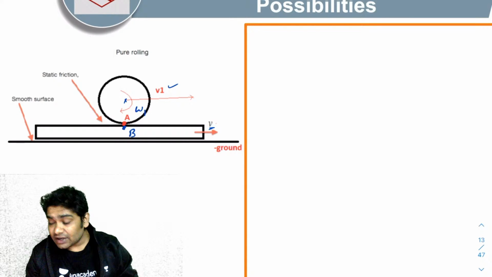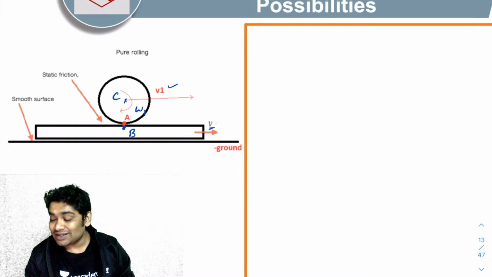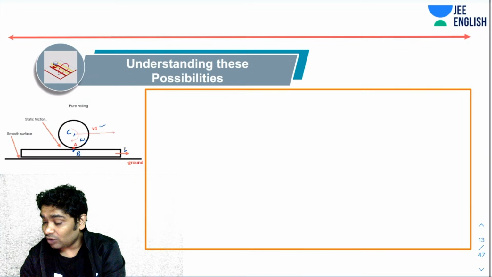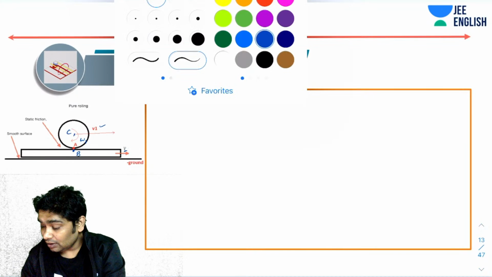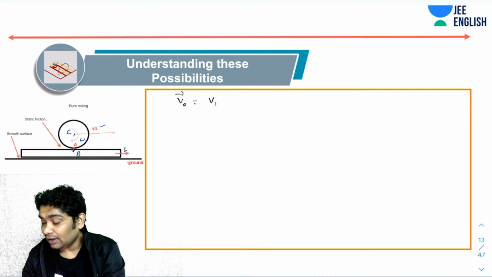With respect to the CM, let's call it C. We know the velocity of C is V1 i cap.